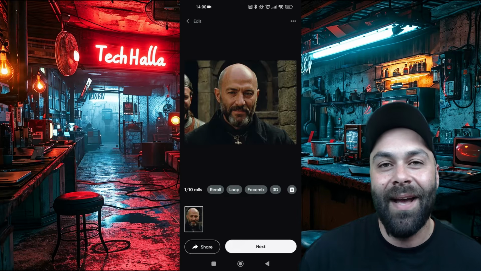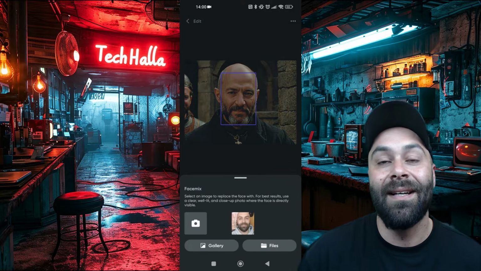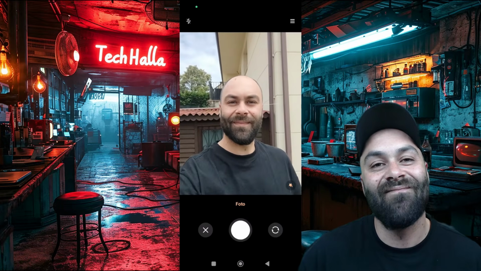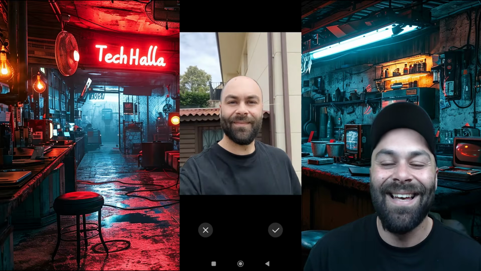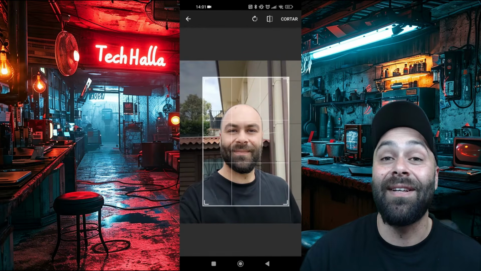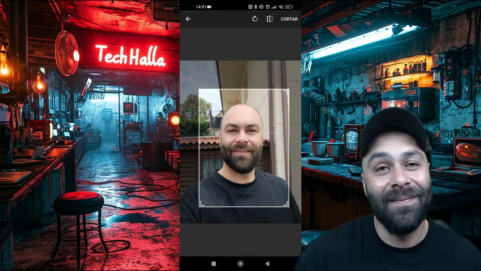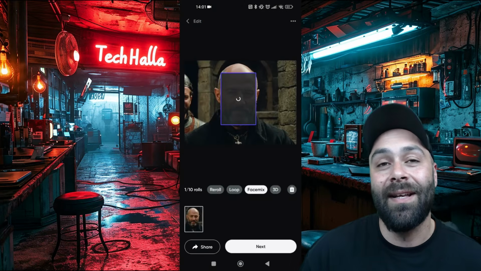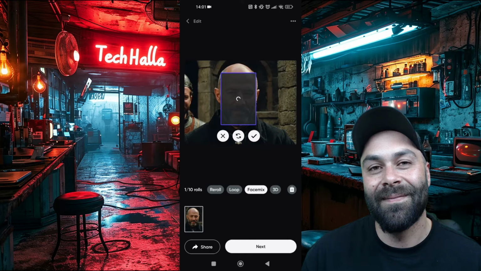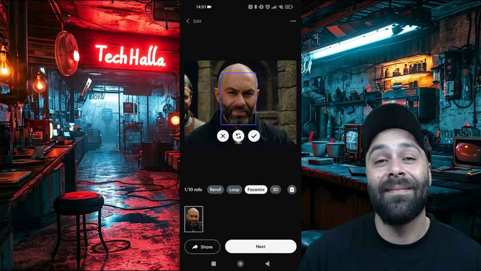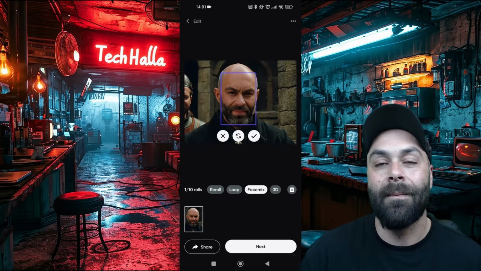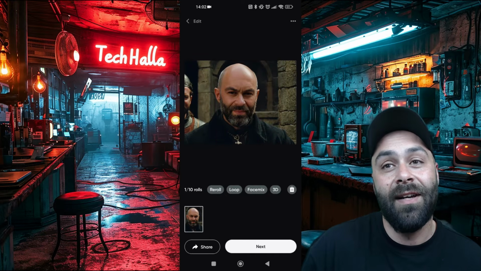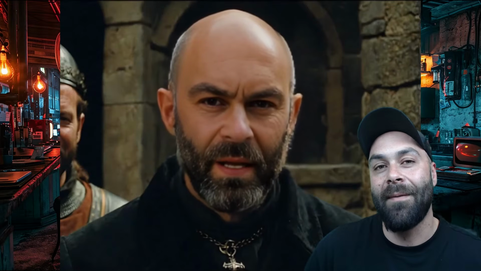and once we have it, we click on Facemix. We choose a photo or take a selfie, as you can see in the video. Then we crop the image to fit as best as possible, and we wait for Facemix to work its magic. There it is. And now the process is the same. We export the image, generate the audio, add the vintage effect, and then animate it with Runway.